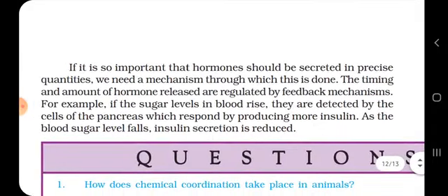It is so important that hormones should be secreted in very precise quantities. We need a mechanism through which this is done. The timing and amount of hormones released are regulated by a feedback mechanism. If the sugar level in the blood rises, it is detected by the cells of the pancreas, which respond by producing more insulin. As the blood sugar level falls, insulin secretion is reduced.